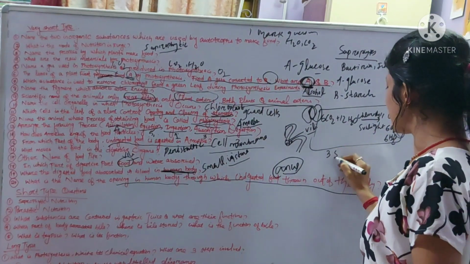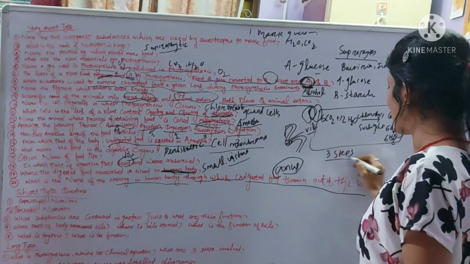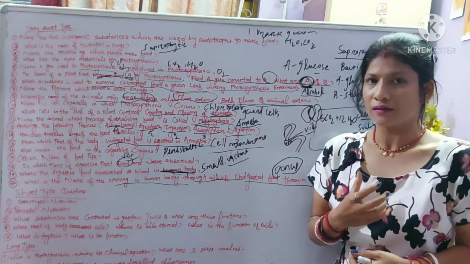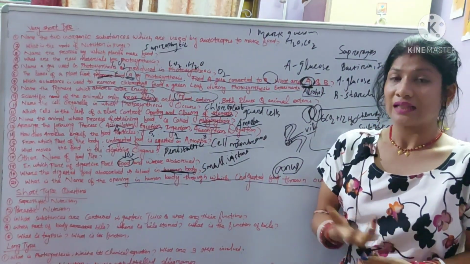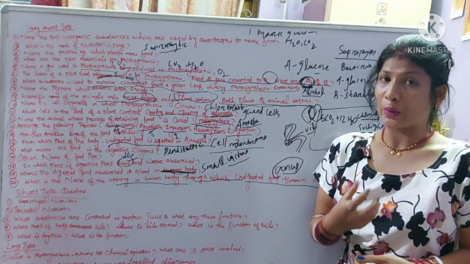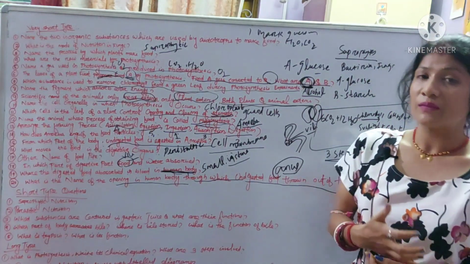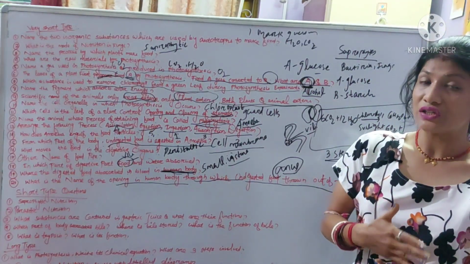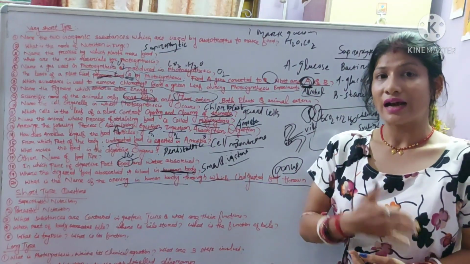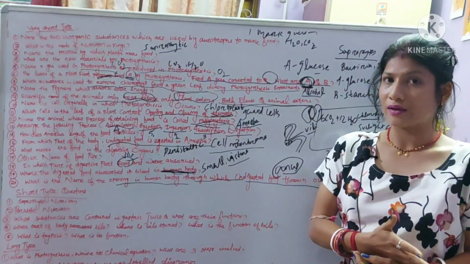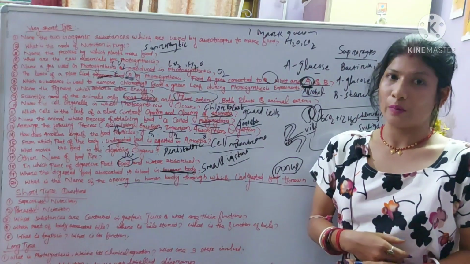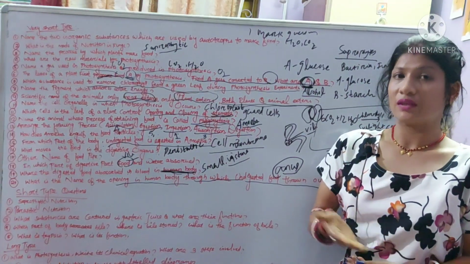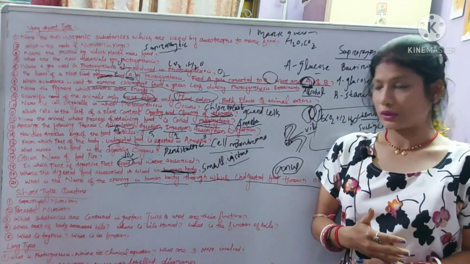And what are the three steps? First step is the chlorophyll absorbs solar energy. Then splitting of the water molecule into hydrogen and oxygen, with conversion of the light energy into chemical energy, and the last step is reduction of the carbon dioxide into carbohydrate. These are the three steps involved in the process of photosynthesis.